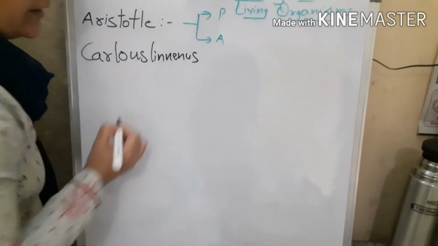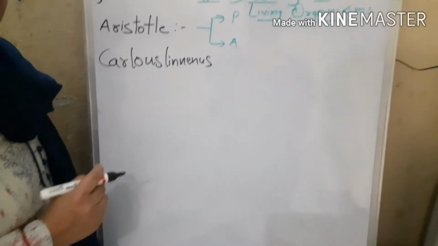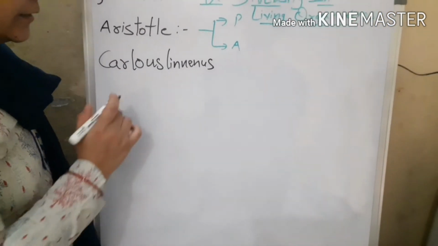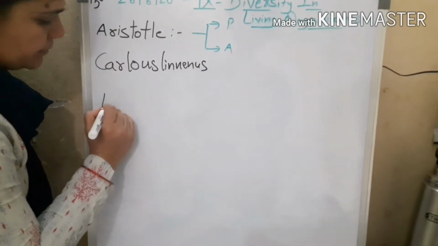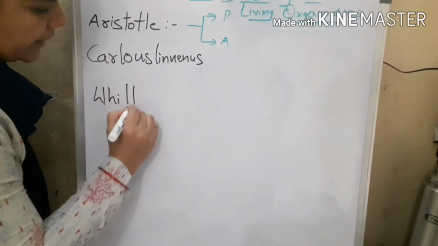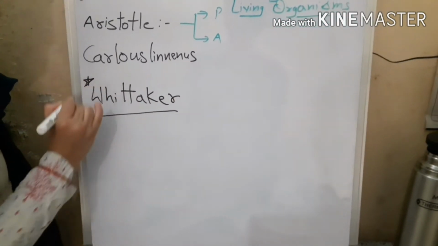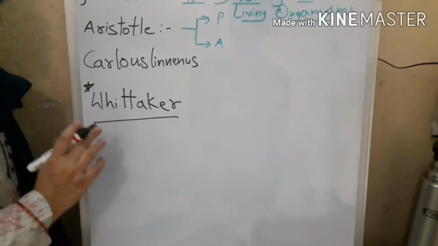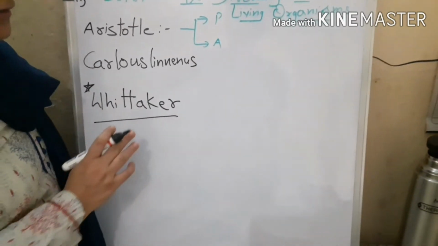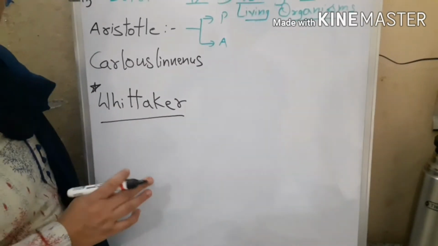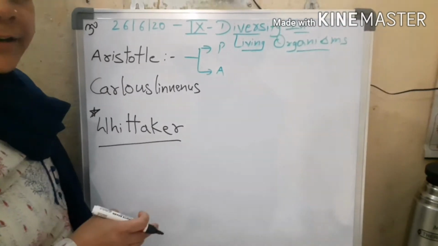Okay, but then his was also not being satisfactory. Then another scientist by name Robert Whittaker, in a very detailed manner, classified all the organisms in the early 1960s.